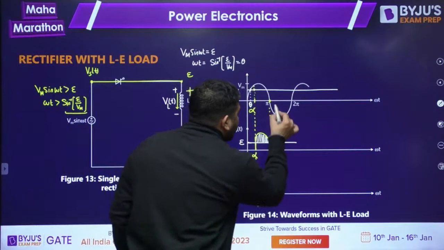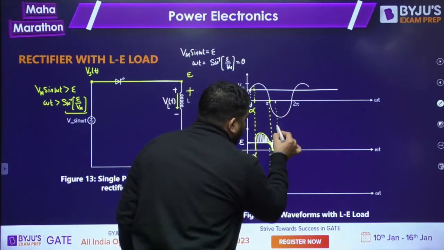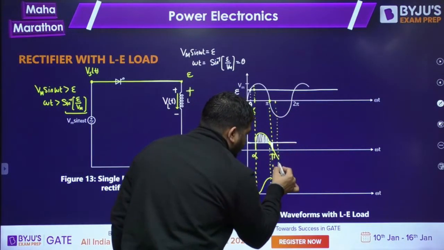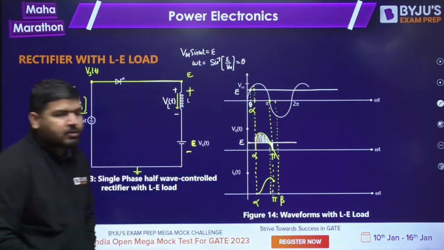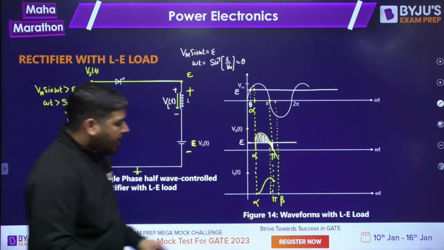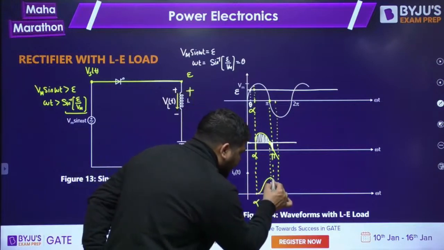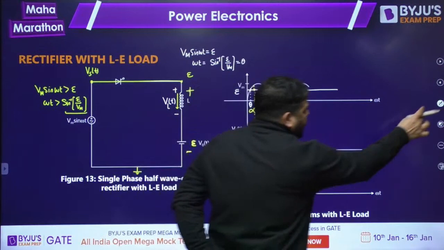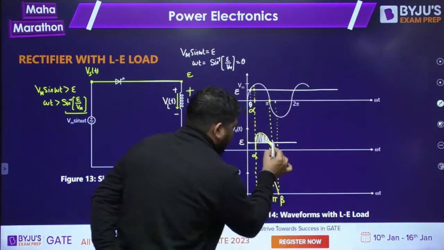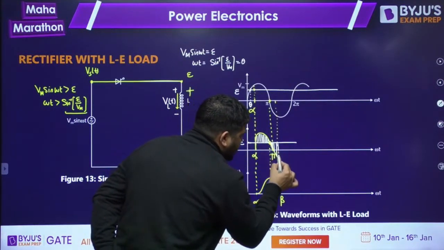Okay, up to what instant? Let's call it beta instant. Up to the beta instant, the thyristor has to conduct. At this instant beta, the current will become 0, because you can see that the inductor voltage is negative. This is the inductor voltage. This is negative.